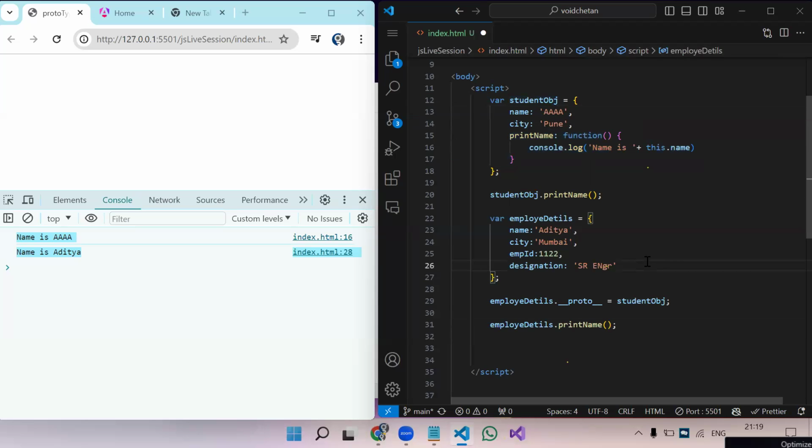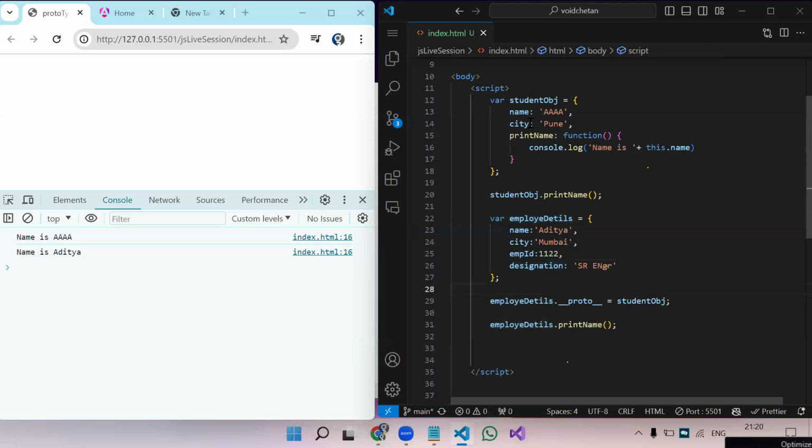Okay, so now here you can see it is still printing the same output. So employee detail dot print name, what is going on over there, this function is executing. Because we have used the this context, this context will refer to the current object. So we have assigned the prototype, meaning whatever properties and functions were present in the student object, we have assigned those to this employee object also.